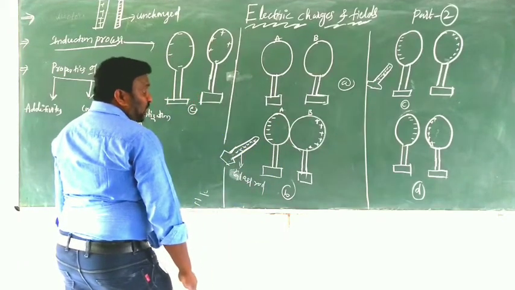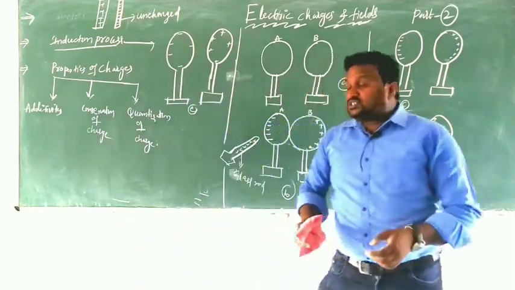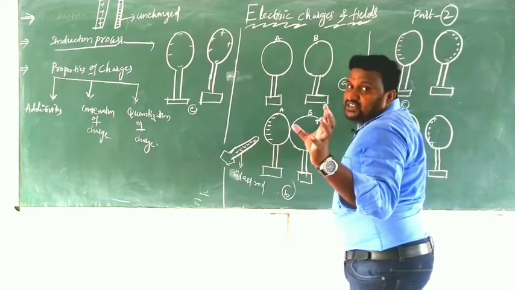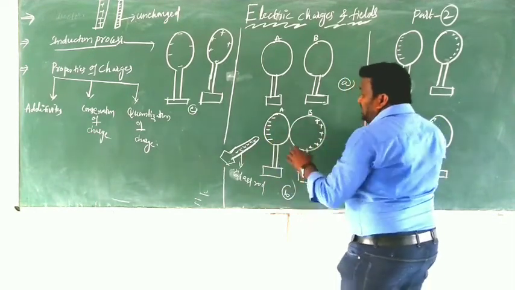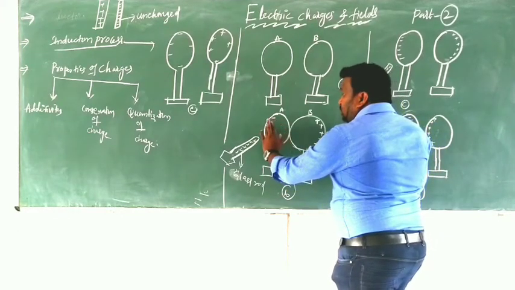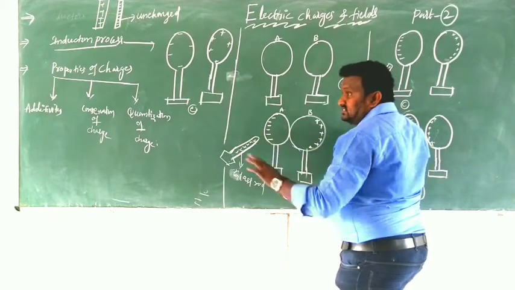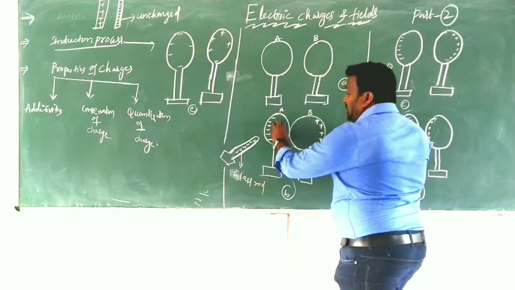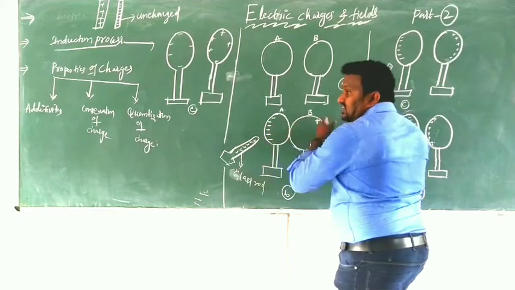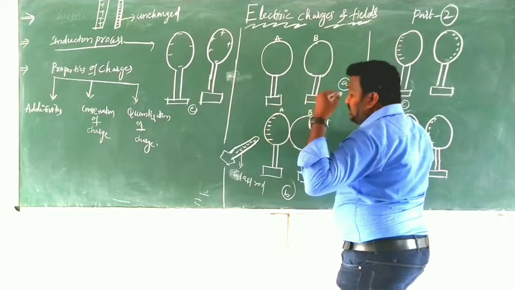Got it, children? After that, you have to observe carefully. Here there is an equilibrium state. What is that? Some of the electrons are moving towards the surface, but some more electrons are there. For example, if there are 20 electrons, only 10 move towards the glass rod. The remaining 10 stay inside, because they are bound by the nucleus.